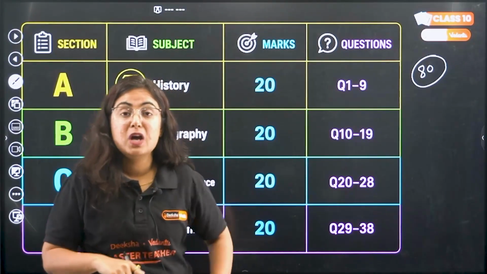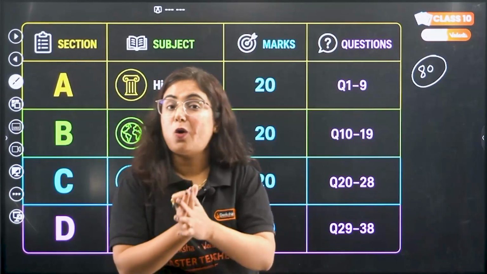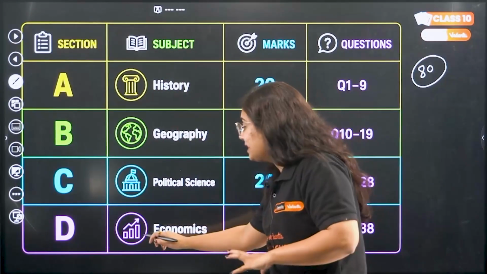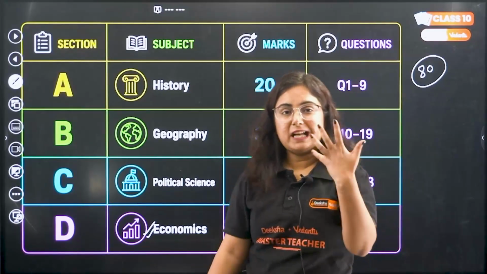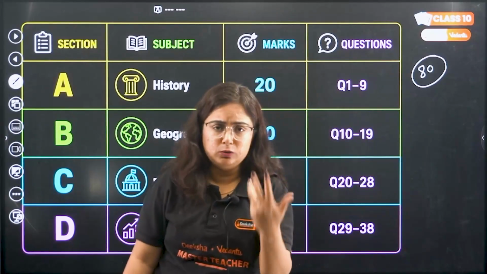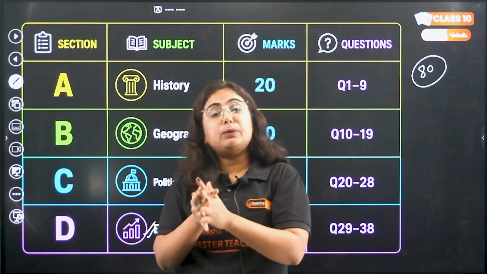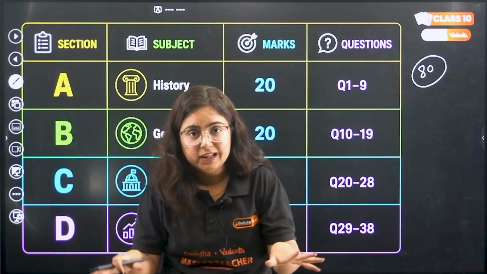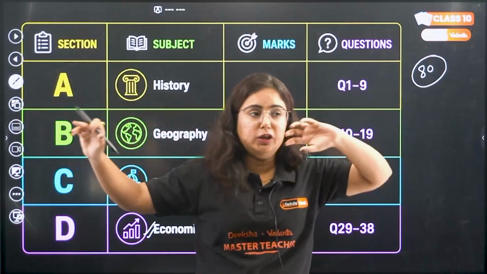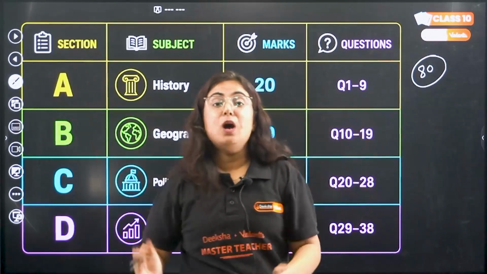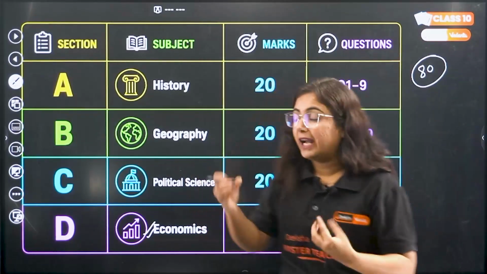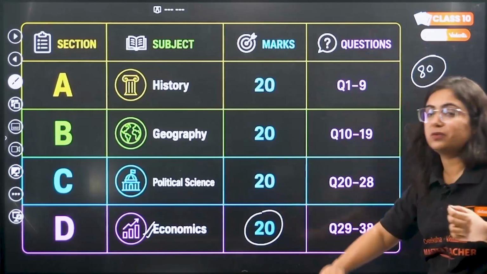Now what we have to do is ace the softest target always. I always suggest one important thing to students: the easiest among these is economics, beta, because it has fewer chapters too. Development is very easy. Sectors of the Indian economy has something to read and learn as well. Then we have one more important chapter, that is money and credit. Done. When we talk about globalization, a small part is going to come. So removing globalization and development, considering them easy, we have only 2 chapters to target for the final exam. Why not first secure these 20 marks for your exam?